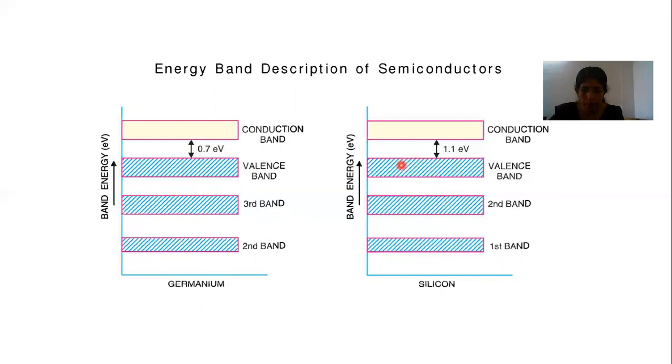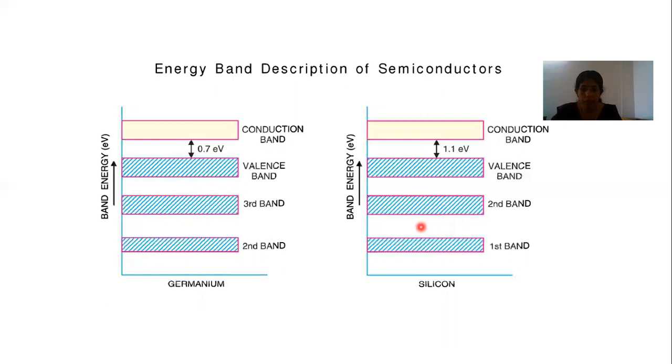A band is filled means all the permissible energy levels in the band are occupied by electrons. An electron in a completely filled band cannot contribute to electric current. Actually, it is closely attached to the nucleus, so it cannot contribute to electric current. In the first, second and third bands, electrons at atmospheric temperature normally cannot contribute to current because they cannot move from the attraction of their own nucleus.